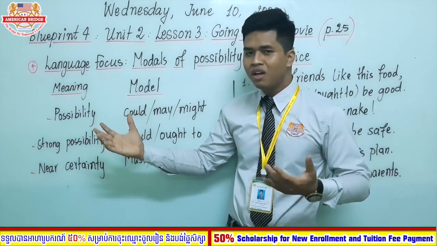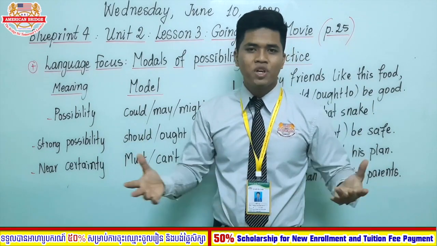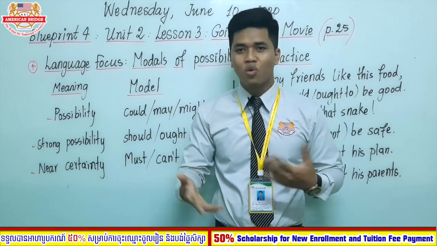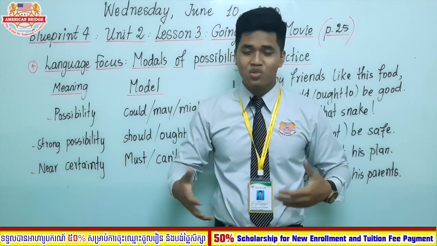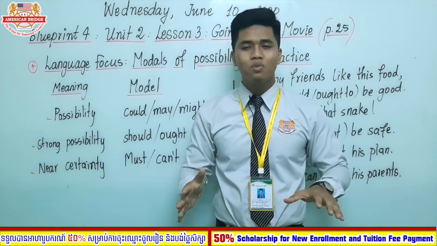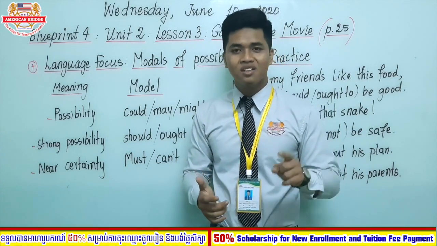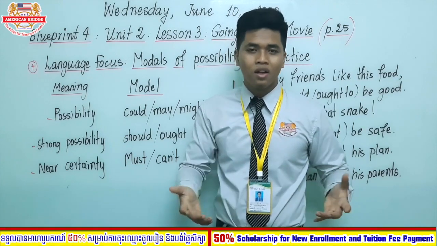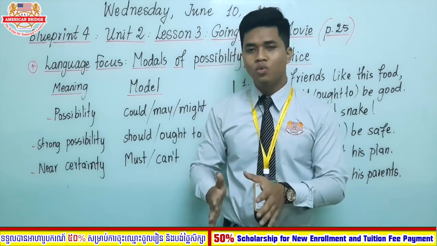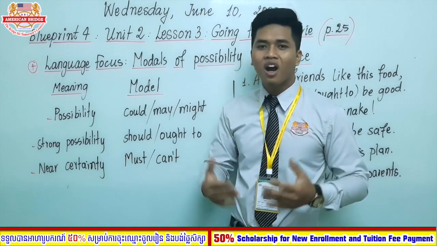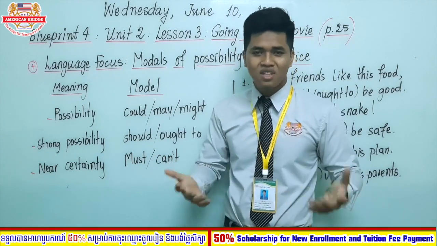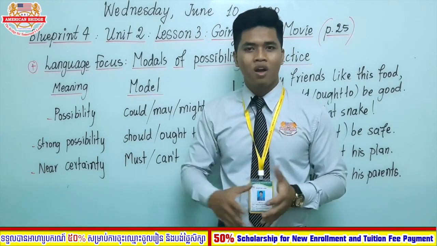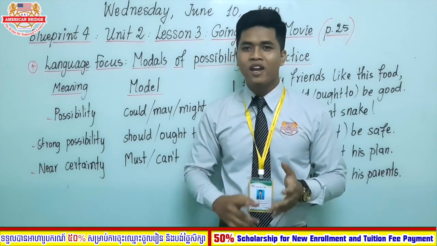So here, let me give you an example. He could be rich. So it's just your assumption or your guess, but you are not sure. If you want to make this sentence negative, you don't need to use do, does, did at all. You just add the word not to the word could. He could not be rich. So this is why modal verb is different from auxiliary verb and normal verb.